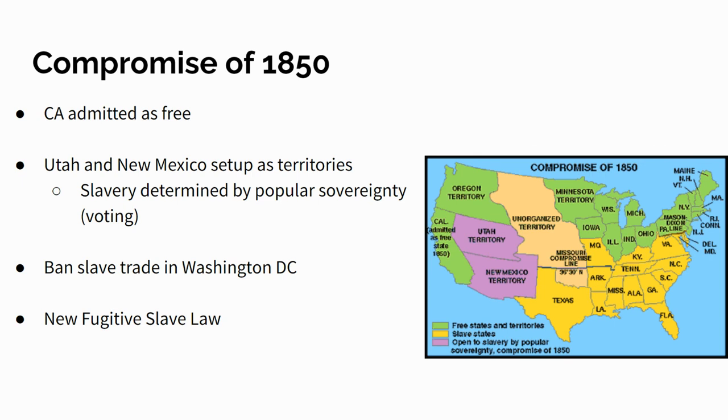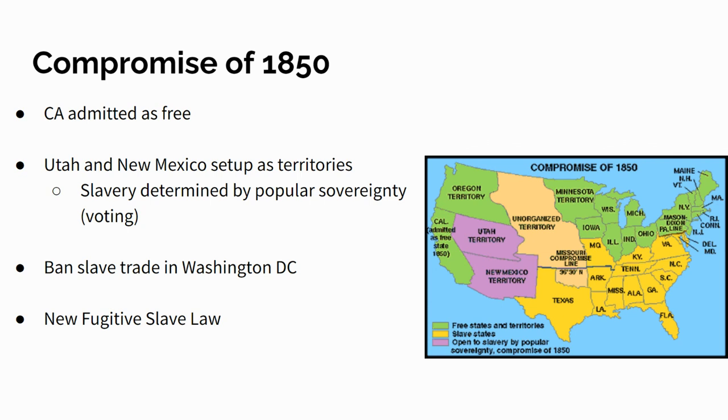Now, what does the South get out of this, though? That's what I want to talk about. The South gets this thing called a fugitive slave law. And it is a very important law, and it angers a lot of Northerners. This is going to mean that if a slave escapes to the North, Northerners have to return the slaves. They have to notify the police. Northerners who assisted any slaves in escaping could be arrested for assisting them. Furthermore, it says that slaves could not even testify in court on any issues.